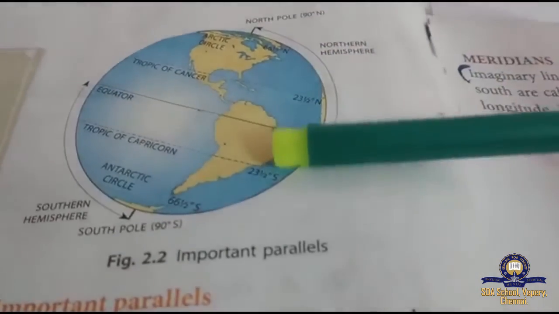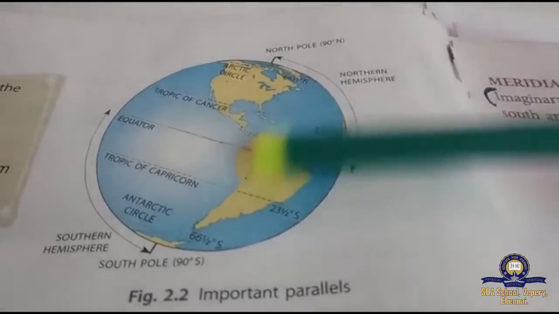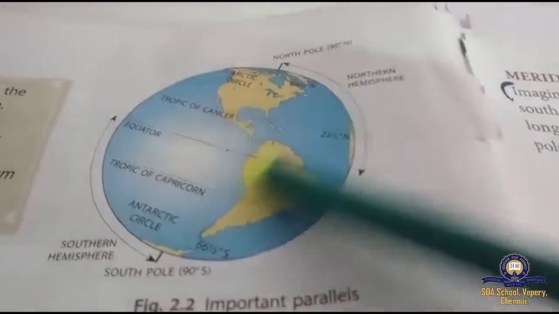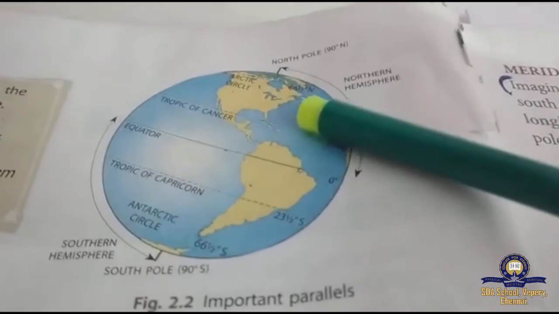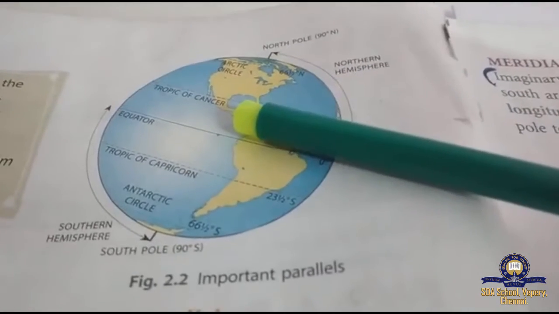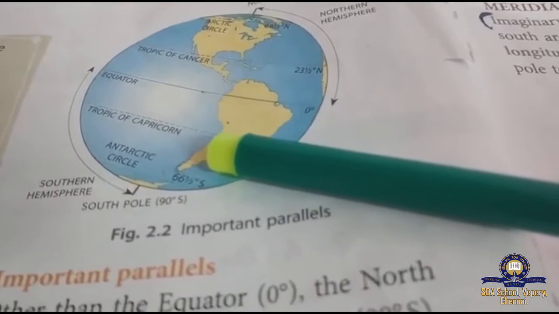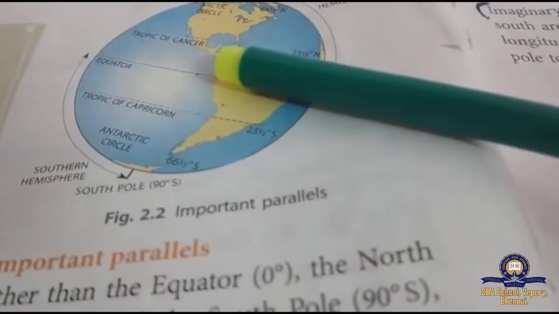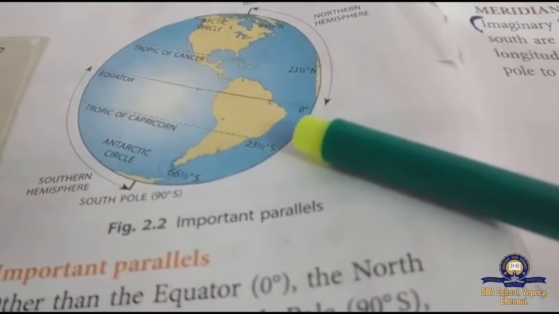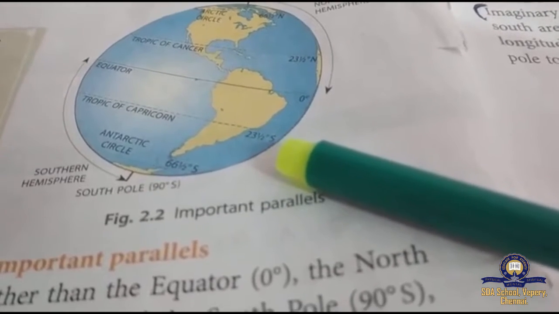Look at this picture. Important parallels. What are the important parallels shown here? The starting point on the top is called North Pole, 90 degrees, and South Pole, 90 degrees. Inside we have important lines: Tropic of Cancer, Equator, Tropic of Capricorn. How many degrees each? Tropic of Cancer 23.5 degrees north, Equator 0, Tropic of Capricorn 23.5 degrees in the south.